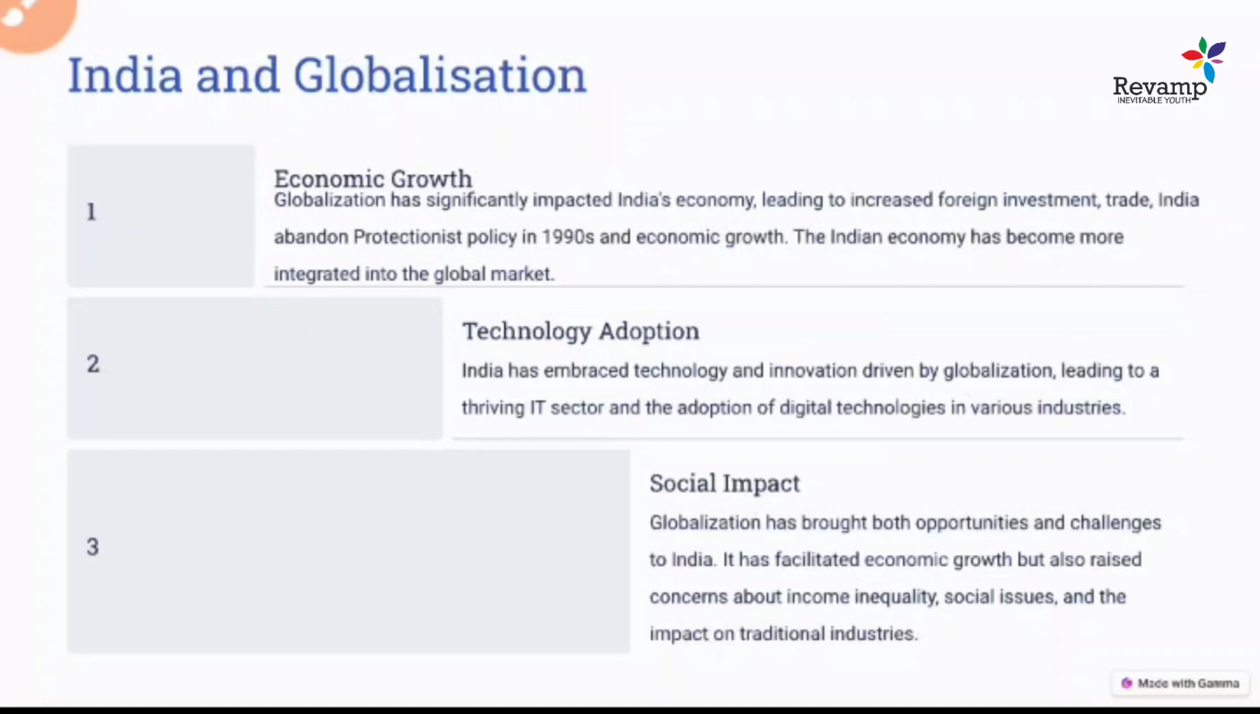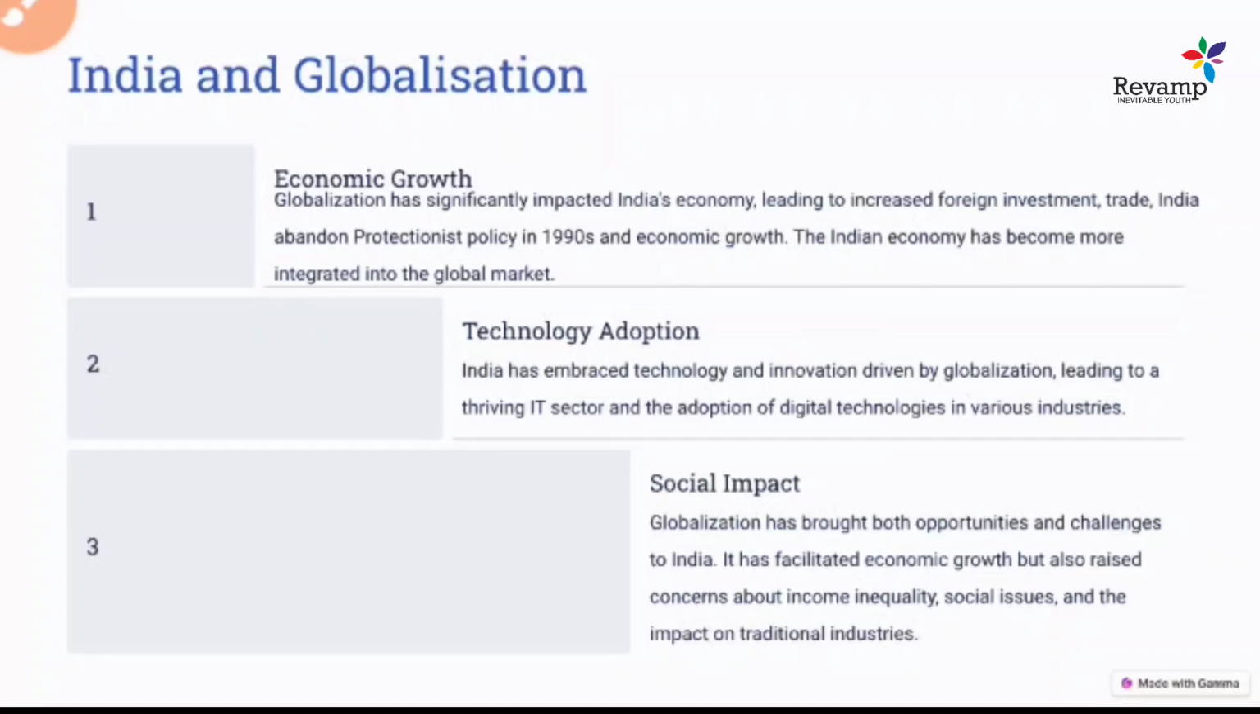Like in the IT sector, even now we see Noida as one of the centers of the IT sector. Bangalore is called the Silicon Valley, and in the USA, California is called the Silicon Valley. So this is how we try to create some sort of technological adoption from the West. And this technological adoption, or digital technology, impacted India's growth positively also. So these are some of the positive changes in India.